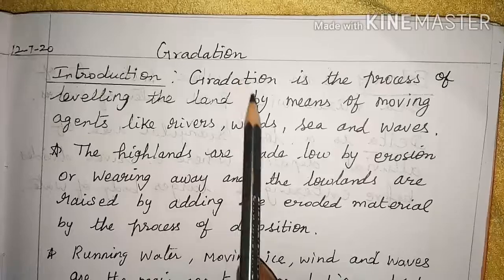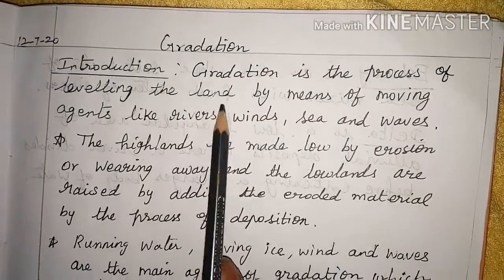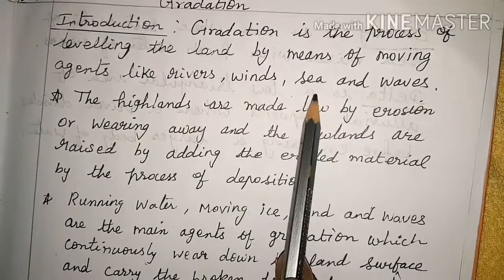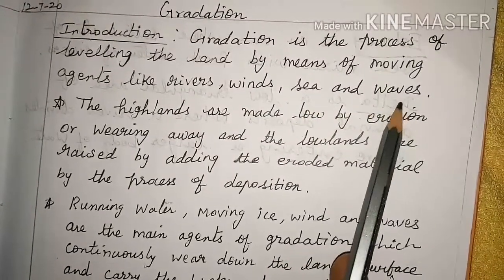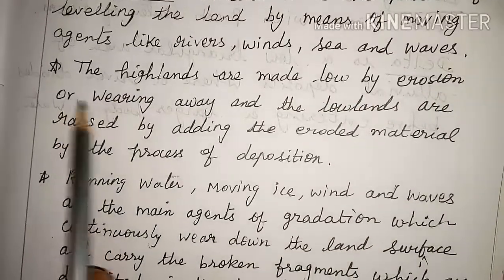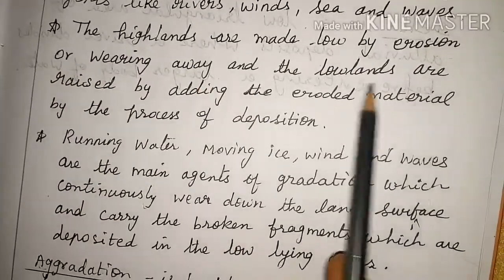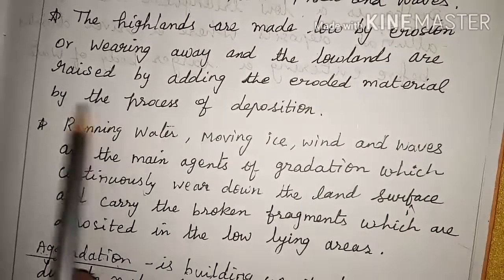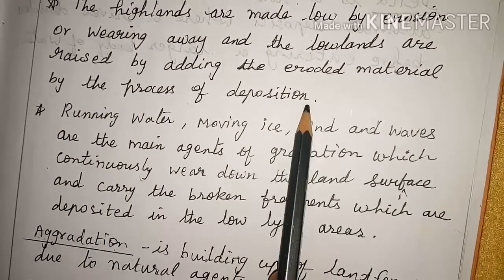Introduction of gradation. Gradation is a process of leveling the land by means of moving agents like rivers, winds, seas, and waves. The highlands are made low by erosion or wearing away, and the lowlands are raised by adding the eroded material by the process of deposition.